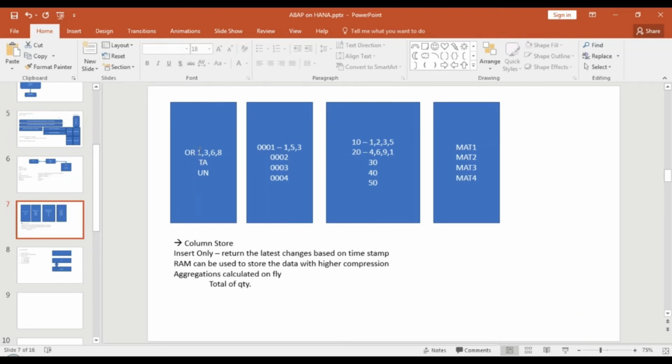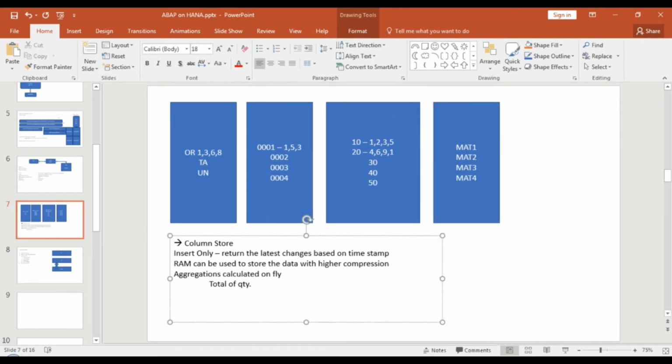It has to go for the first row of this table, then the first row of this table, then the first row of this table, and then the first row of this table. Similarly, it has to do this for all the rows one by one, traversing through all tables one by one to reconstruct the row. So this is another disadvantage of using HANA. Select star, you're burning your hands if you're doing select star.